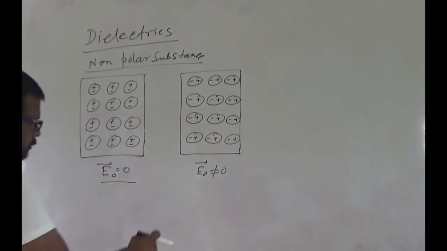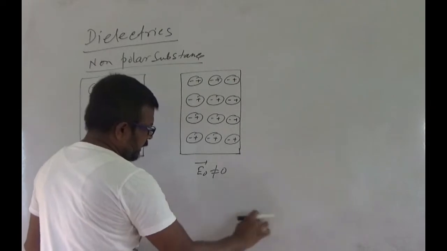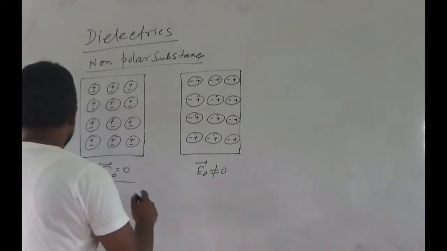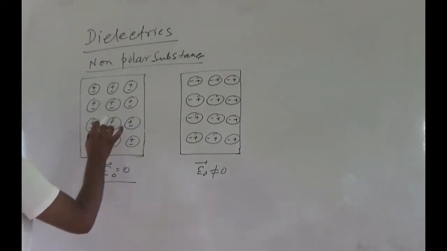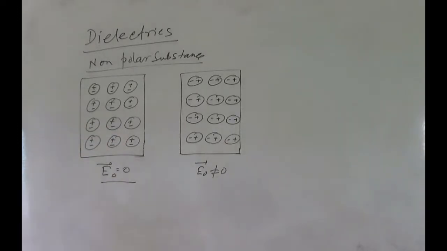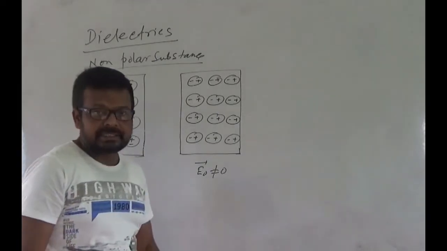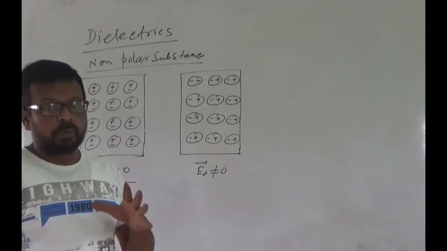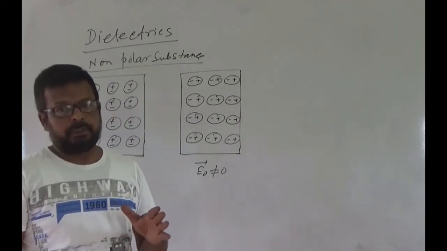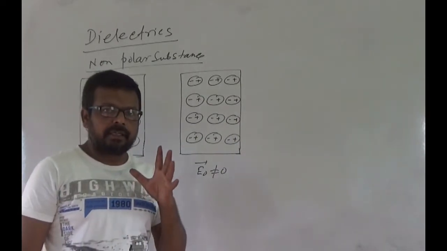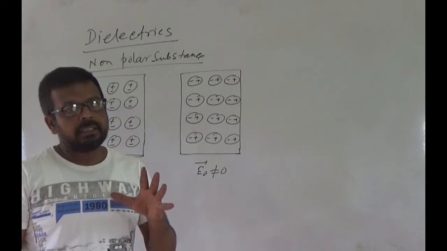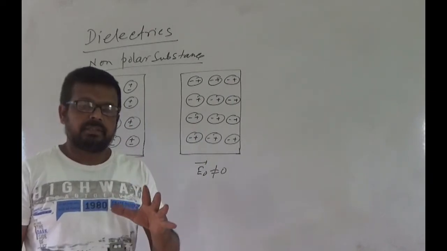If this external electric field is removed, the charges again return to coinciding centers and there will be no dipole moment. That means for non-polar substances there will be no permanent dipole moment. A net dipole moment develops in the presence of an external electric field.